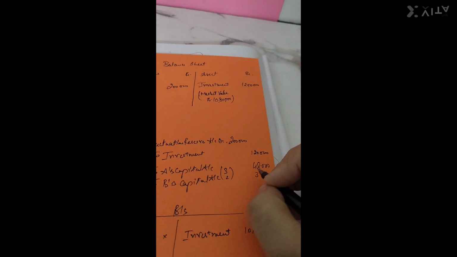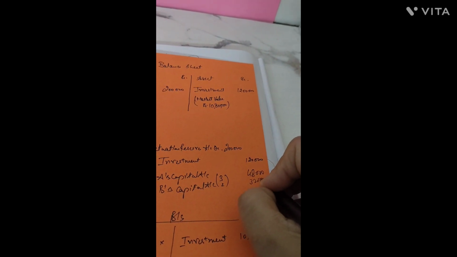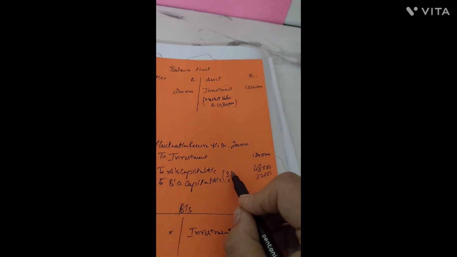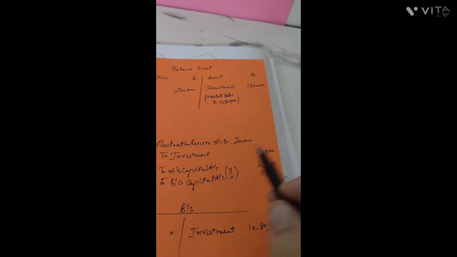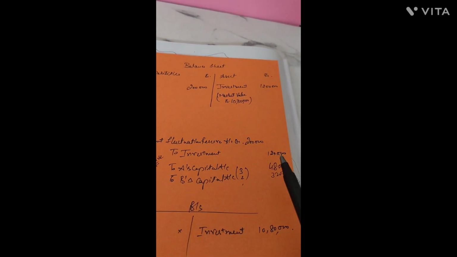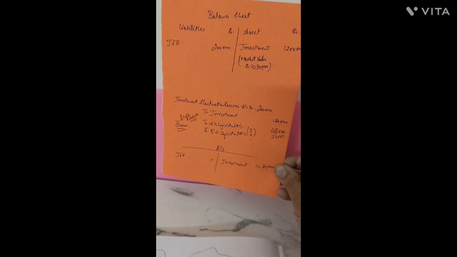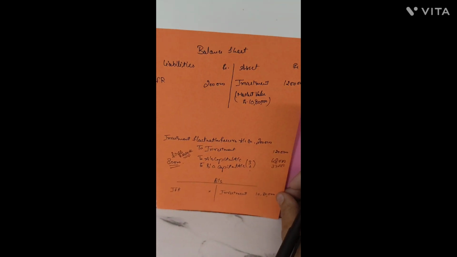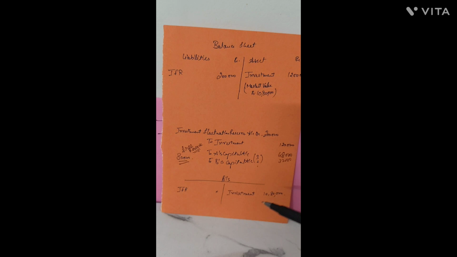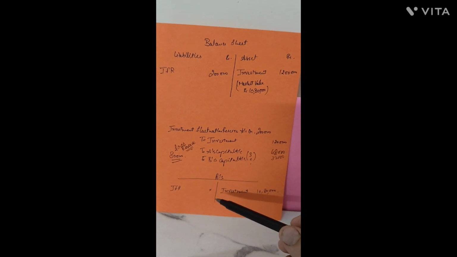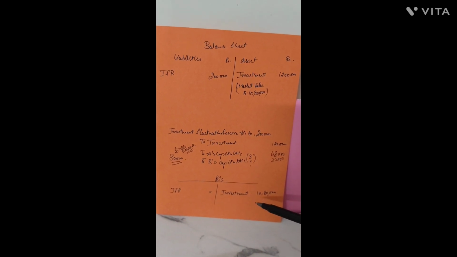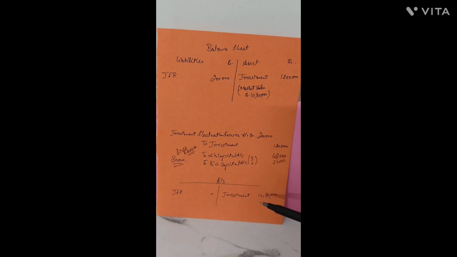So this total amount of 80,000 was divided in the ratio 3/5 and 2/5. We got values 48,000 and 32,000 here. So this is our fourth case of solution, where there was no investment fluctuation reserve left in the new balance sheet and investment was in the new balance sheet with rupees 10 lakh 80,000.